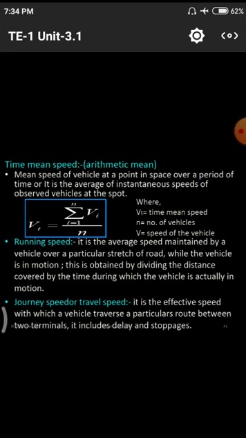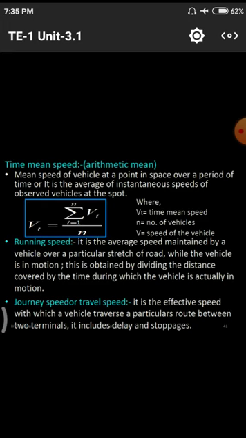It is obtained by dividing the distance covered by the time during which the vehicle is actually in motion. That means the vehicle is moving on a particular road at its vehicle speed. For every vehicle there is a certain vehicular speed, like sports utility vehicles, which have different speeds from other vehicles. They are designed according to their body shapes, body weights and other things also mentioned in those vehicular distributions.